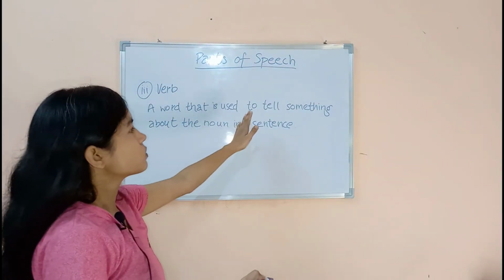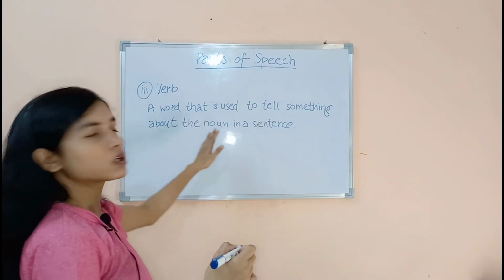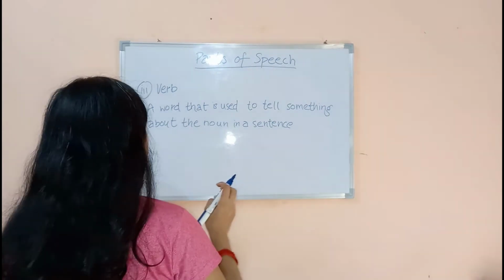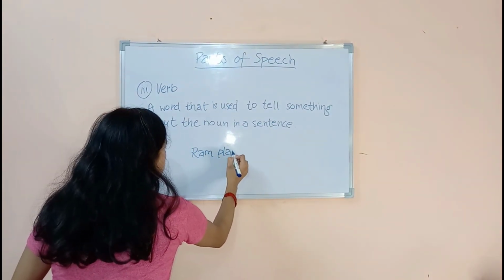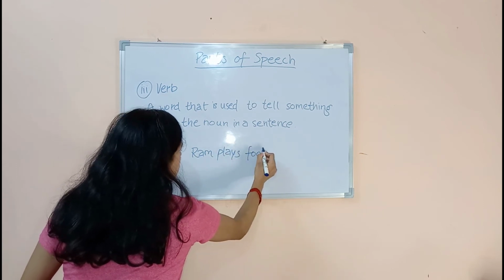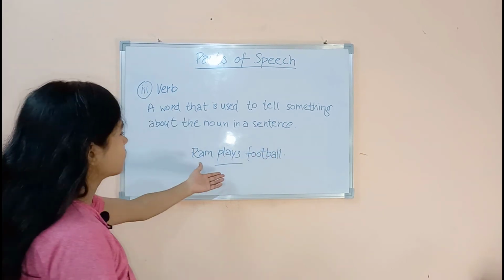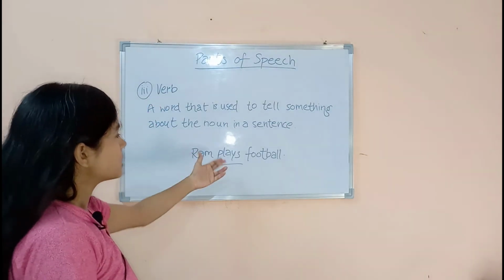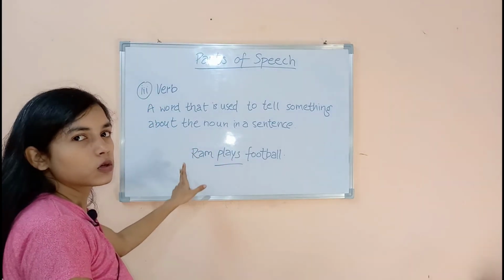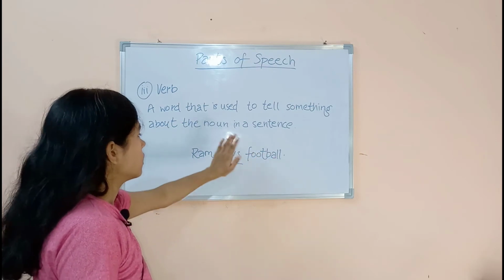Third is verb. A verb is a word that is used to tell something about the noun in a sentence. Suppose if I say, Ram plays football. Here I have used plays. So a verb tells something about the noun. Ram plays football.